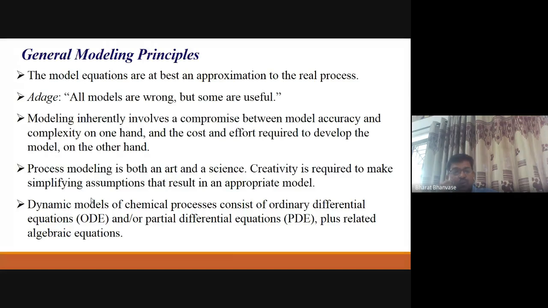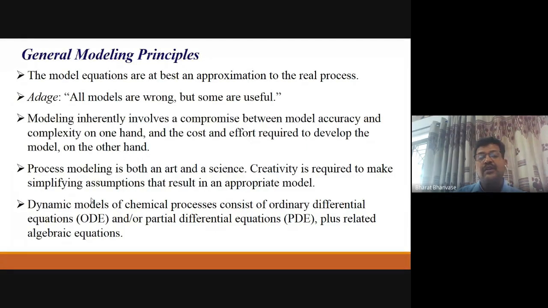If you put so many assumptions, this can be held constant, this can be simplified, that can be simplified, so you will end up with a simplified model. Complexity can be decreased there, but at the same time it will impose limitations on that particular mathematical model. So we have to balance between these. That means what is your objective, that we have to consider, and accordingly we have to develop the model.